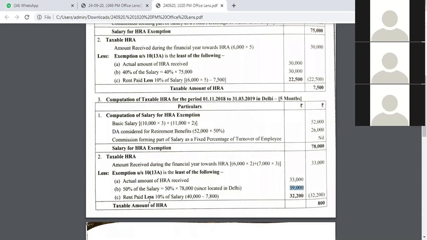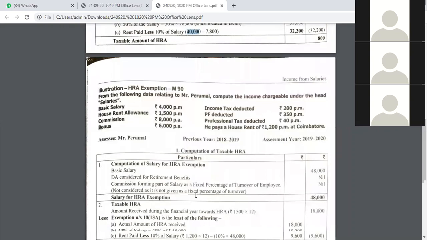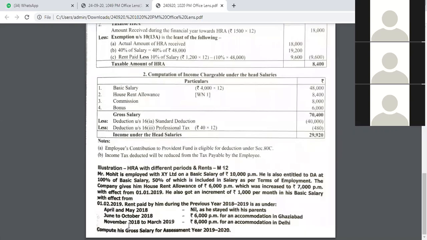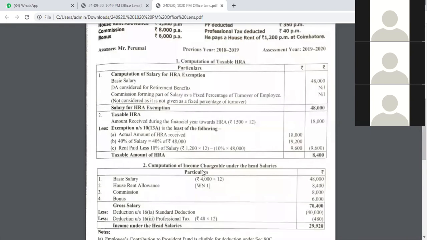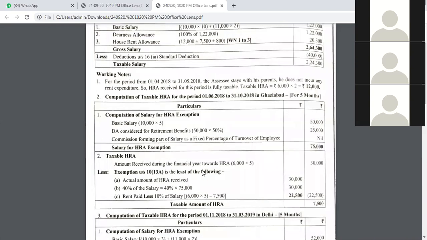Okay. And rent paid in excess of 10% of salary. What is the rent paid? What is the total rent paid by him? It is going to be 40,000 rupees. From where did I get this 40,000 rupees? You have to just go into the problem. You will see that from November to March, that is for 5 months, he paid 8,000 rupees per month. So 8 into 5, 8 5s are 40. So he paid 40,000 rupees as rent.